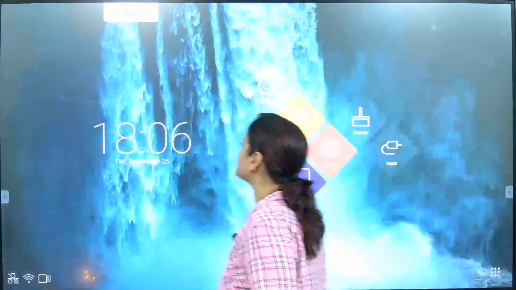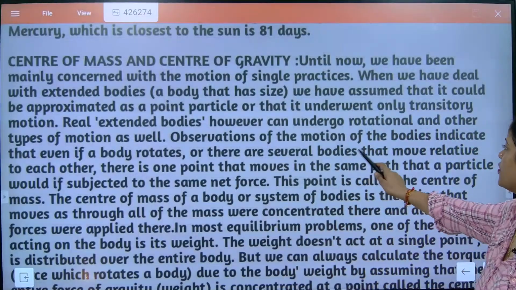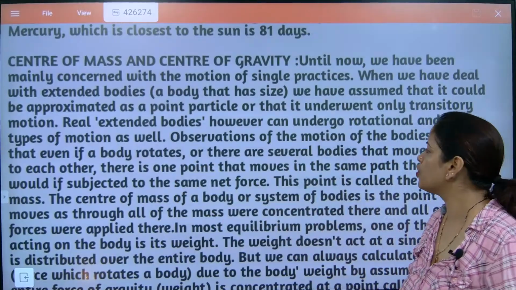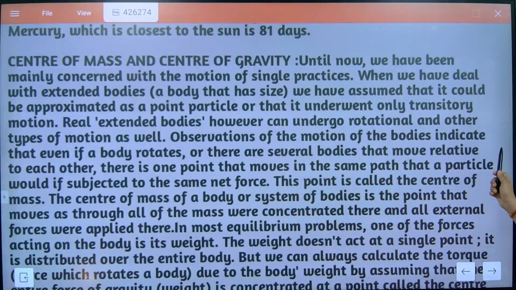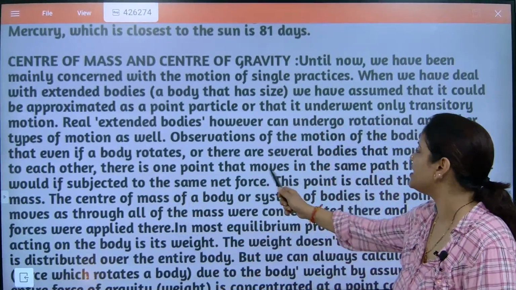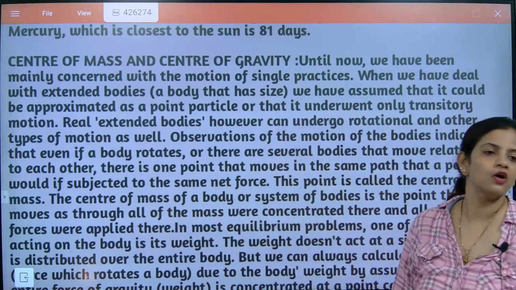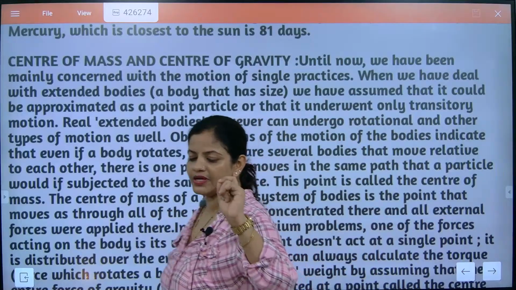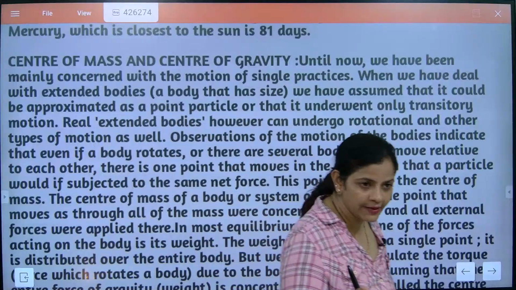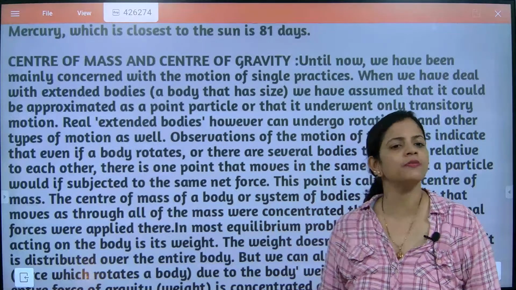Now let's look once more. Center of mass, let's understand it once. How will we understand it? Look here: observation of the motion of bodies indicates that even if a body rotates, or there are several bodies that move relative to each other, there is one point that moves in the same path that a particle would if subjected to the same net force. So one particle will experience the same net force from all directions. That will become the center of mass.